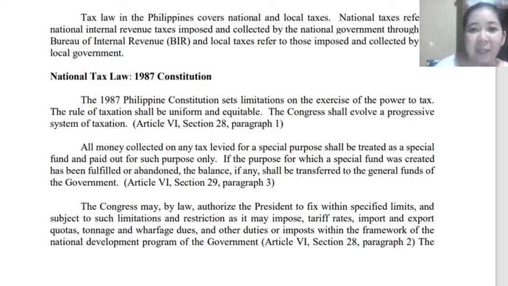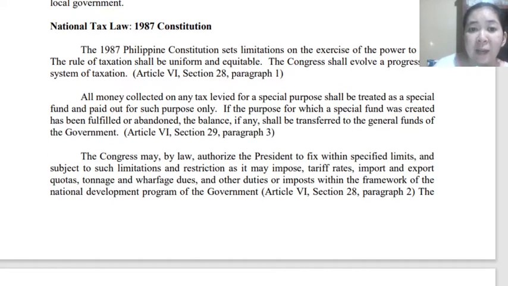So based on our law, all money collected on the tax that is for a special purpose shall be treated as a special fund and paid out for such purpose only. Meaning to say, just like, for example, the new taxation that was added, the sin tax.